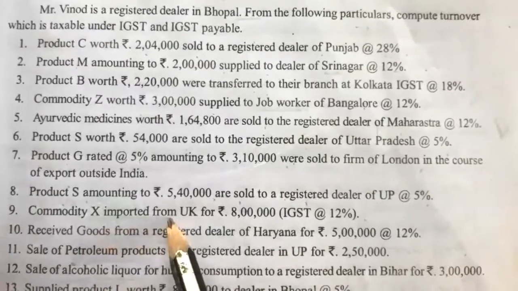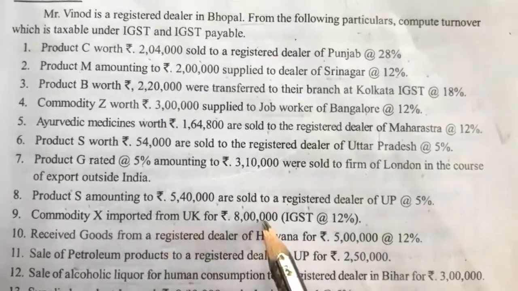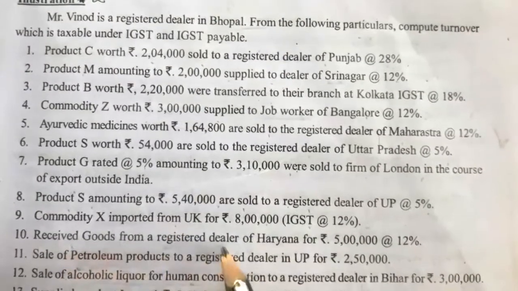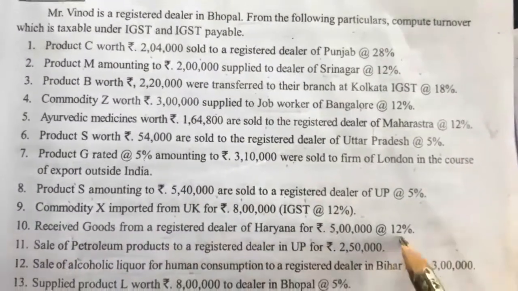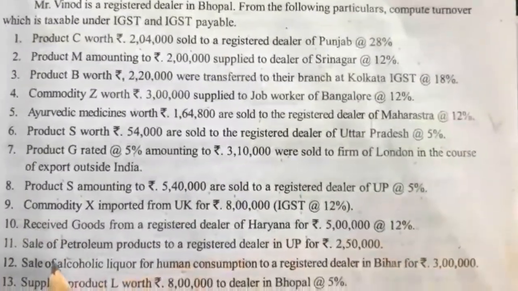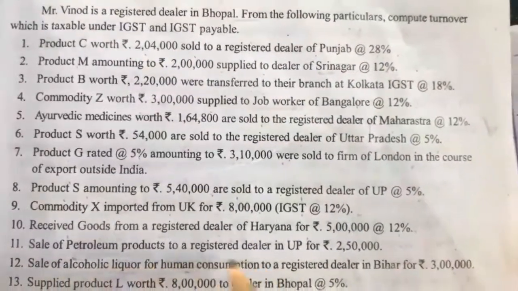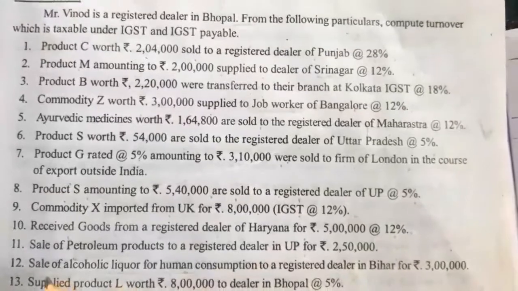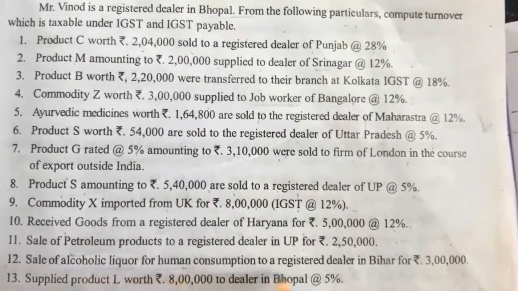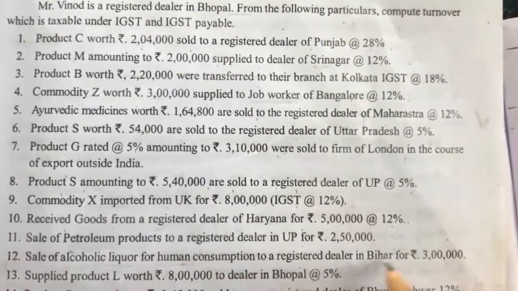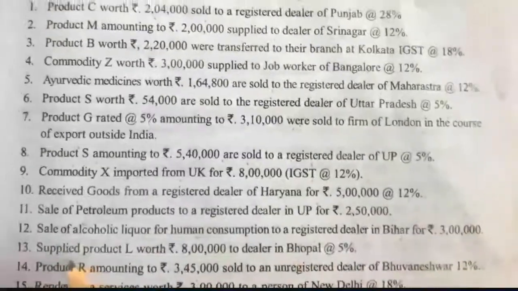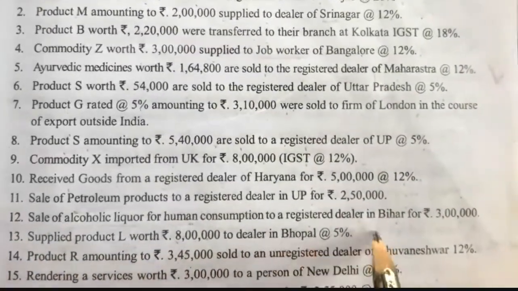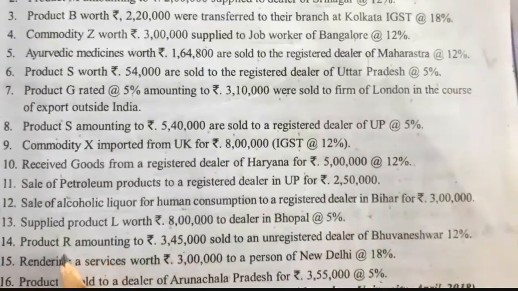Commodity X imported from UK for rupees 8 lakh IGST at 12%. Received goods from a registered dealer of Haryana for rupees 5 lakh at 12%. Sale of petroleum products to a registered dealer in UP for rupees 2,50,000. Sale of alcoholic liquor for human consumption to a registered dealer in Bihar for rupees 3 lakh. Supplied product L worth rupees 8 lakh to a dealer in Bhopal at 5%.